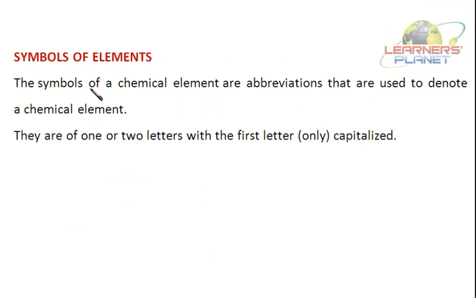Symbols of elements. The symbols of a chemical element are abbreviations that are used to denote a chemical element. Now they are of 1 or 2 letters, with first letter only capitalized. Say if I'm writing the symbol for chlorine, what will be the symbol? It will be the first letter capitalized, that is C, and small l. Now these two letters are derived from the English name or the Latin names. Now let's study a bit about the history of the symbols of elements, like who was the first person to use symbols for the elements.